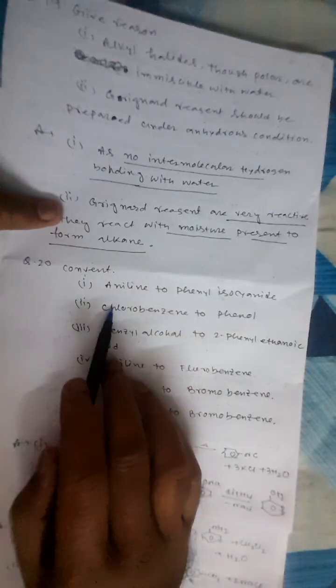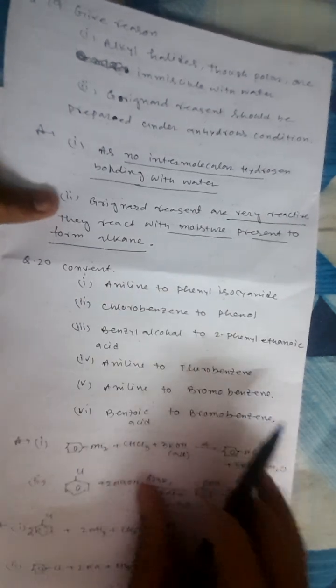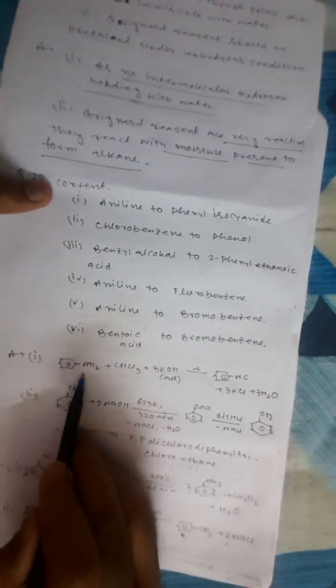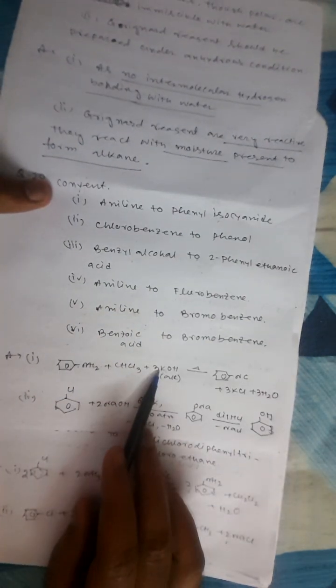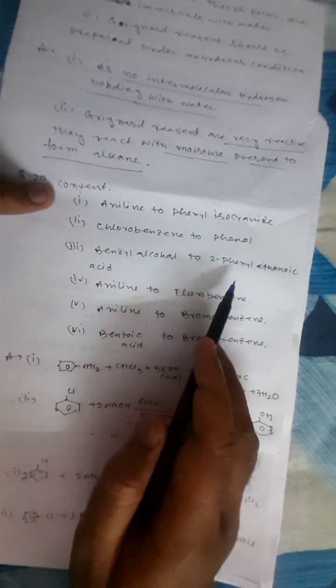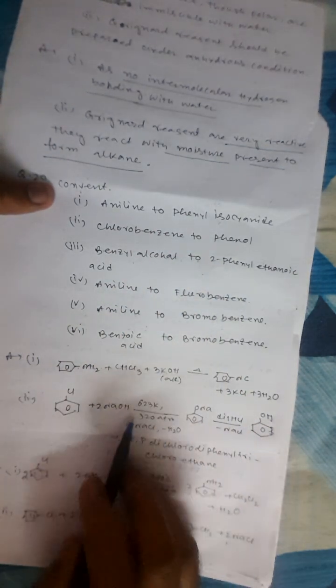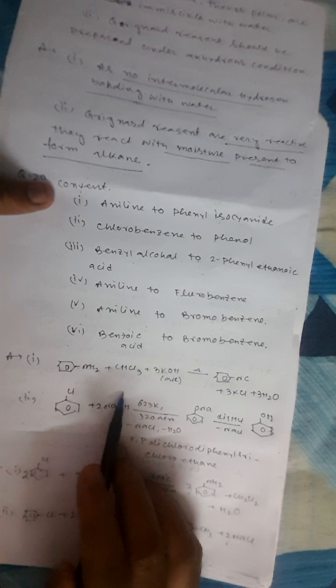Next, convert aniline to phenyl isocyanide. It's a carbylamine reaction. It's aniline, NH2, then we are giving chloroform and 3 molecules of KOH. In those one-step or one-to-two-step reactions, we have to give the full equation. That is the rule of ISC only, when we go for corrections, so we strictly follow that the equation should be balanced if it is a one-step or two-step reaction.